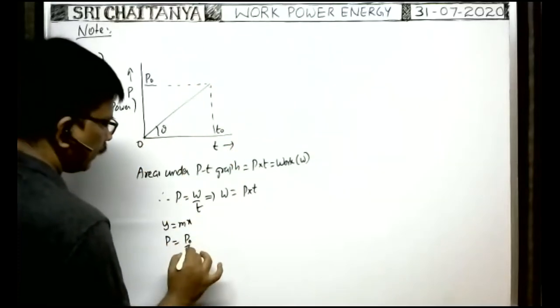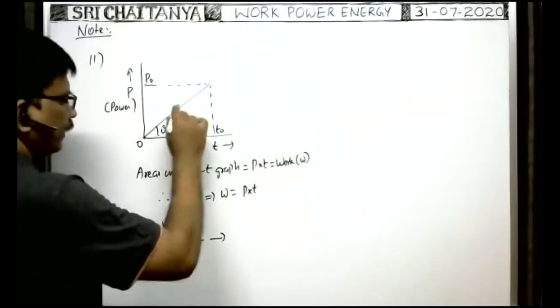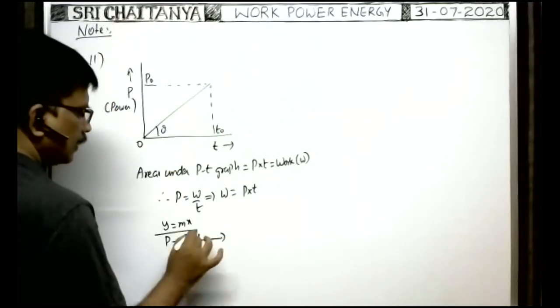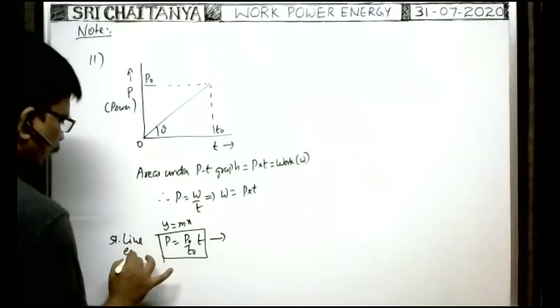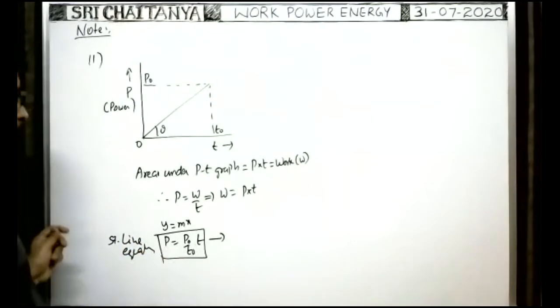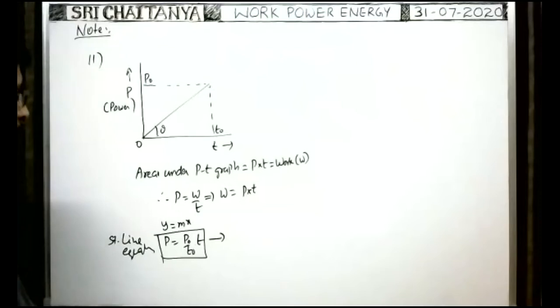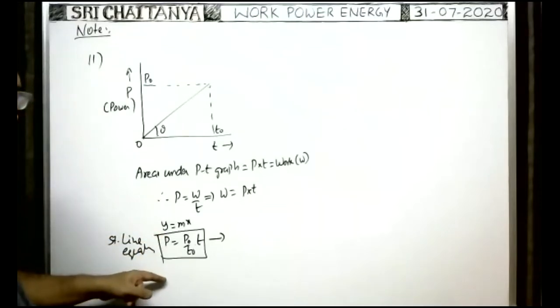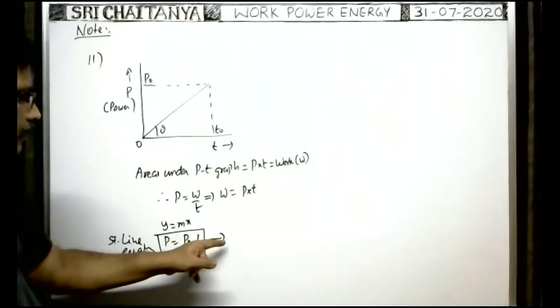So P is P naught by T naught into t. This is the straight line equation, and P can be written as dW by dt, so dW is equal to this into dt.